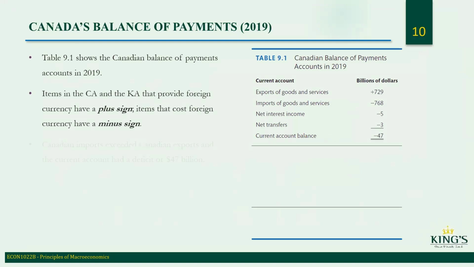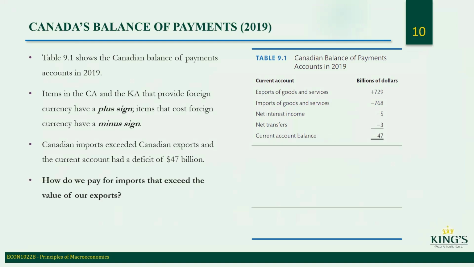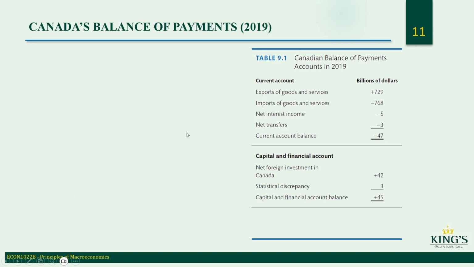So here, this is Canadian balance of payment accounts 2019. Canadian imports exceeded Canadian exports, and the current account had a deficit of 47 billion. How do we pay for imports to exceed the value of exports? We borrow. So if imports are greater than exports, as we see here, we borrow, or we dip into our savings to pay off that deficit because we have more cash outflows than inflows. So we have to borrow to make the difference or dip into our savings.